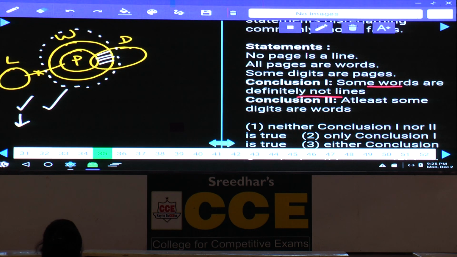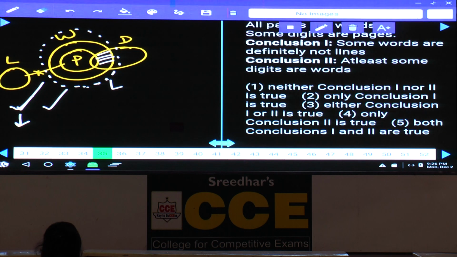Is it possible to draw a line like this? And if you draw a line like this, the statement "no word is a line" will become false. Statement invalid, the alternate diagram cannot be drawn. That means it cannot be false even in a single case. As it cannot be false even in a single case, it will be true forever. Then what is your answer? Both the conclusions are true, both 1 and 2, it is given in choice 5. Question 35, it is choice 5.